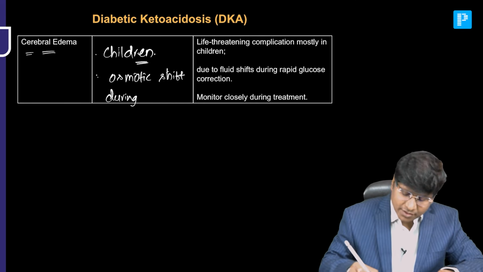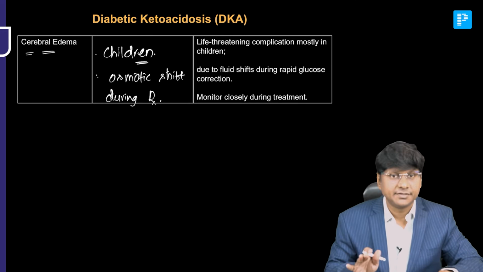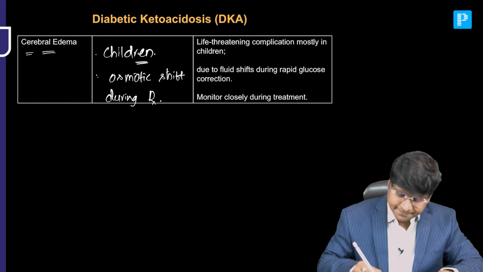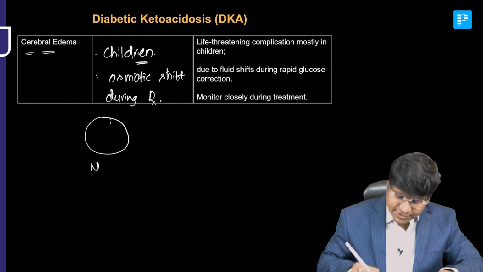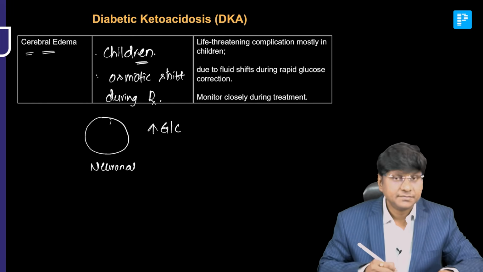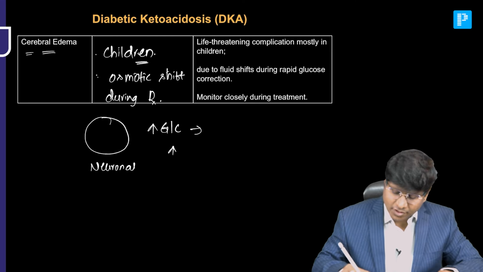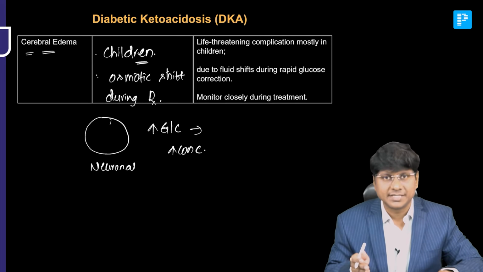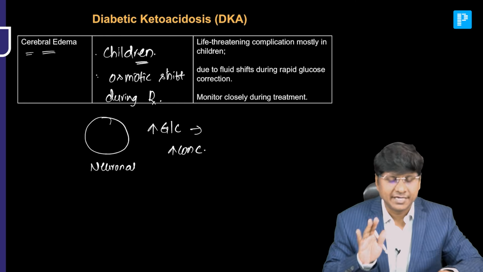It is caused by the osmotic shift during the treatment. Now, why is there an osmotic shift during the treatment? Let us just assume this is the neuronal cell. The blood glucose levels are very high, and thereby there is an increase in the concentration of the plasma surrounding the neuronal cell. There is plasma osmolality being increased.